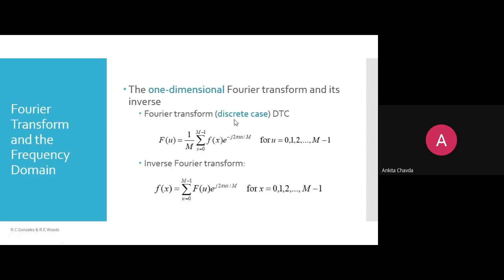So you need to write this formula. And for the inverse Fourier transform, we are again coming back to spatial. So f of x equals the summation over u equals 0 to M minus 1 of F of u e raised to the same formula, divided by M. Here your x would be 0 to M minus 1. So please write it down. If you won't write, you won't get it.